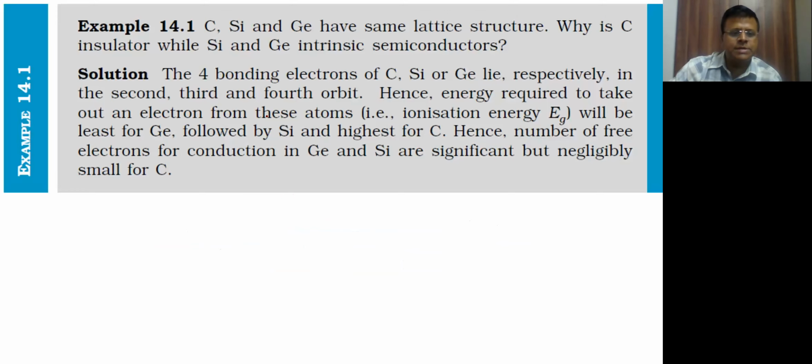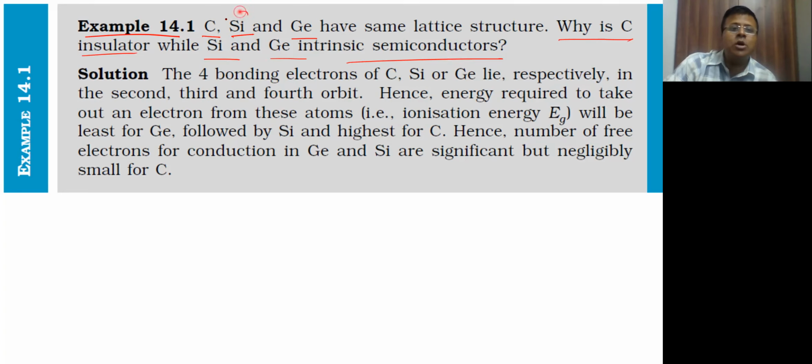Here is one small example from your CBSE book, with one important point which I found and thought I'd discuss here. At the beginning, I had shown the electronic configuration for carbon, silicon, and germanium. The question here is why is carbon an insulator, and why are silicon and germanium intrinsic semiconductors? Of course, from the viewpoint of the band gap diagram, the band gap of carbon is very large and that of silicon and germanium is smaller.